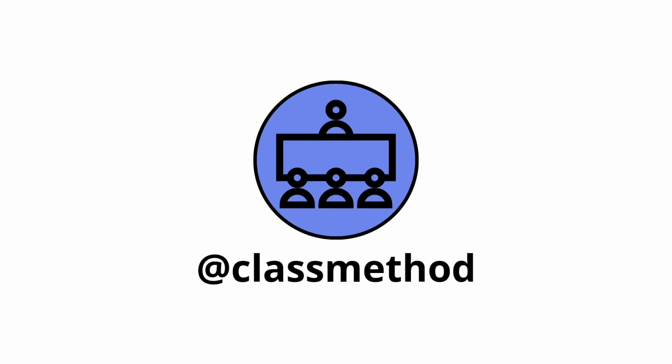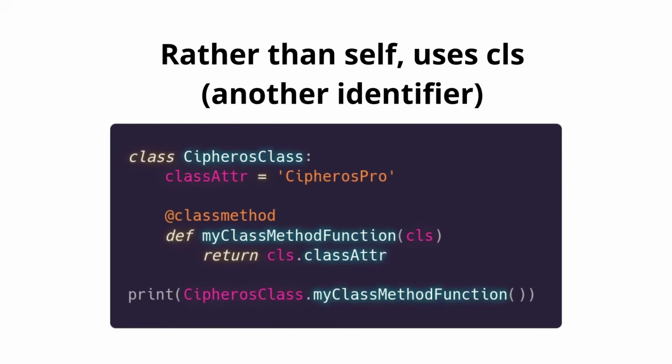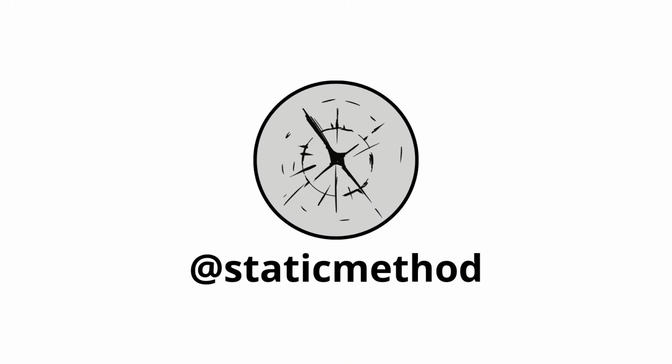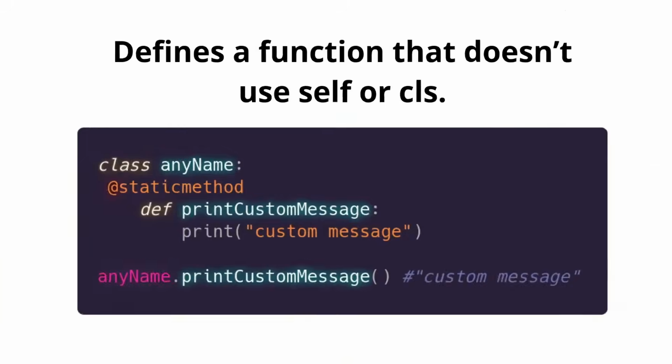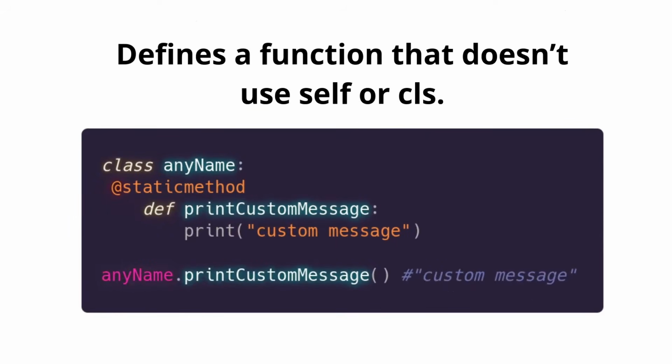Number 2, class method. So rather than self, it uses a CLS keyword. This is just another identifier. Now with a static method, it is basically the opposite because we don't use self or the CLS.